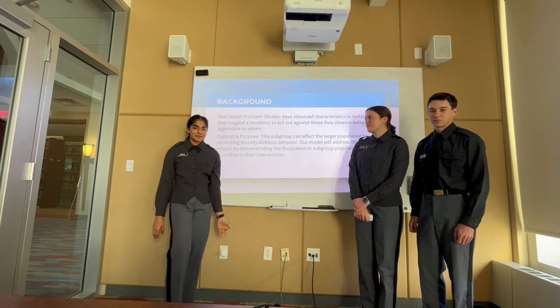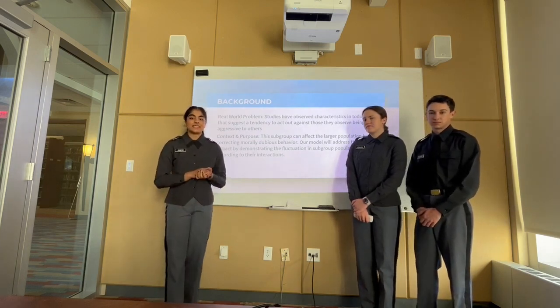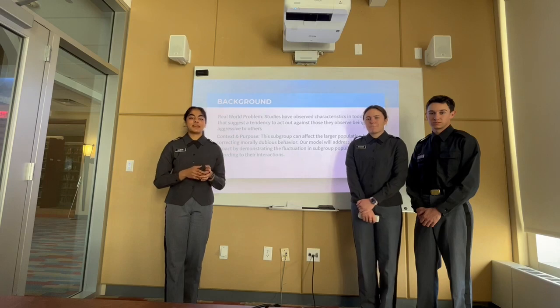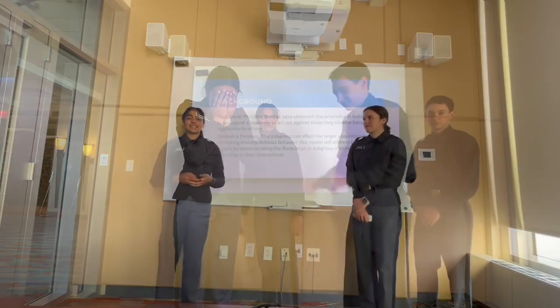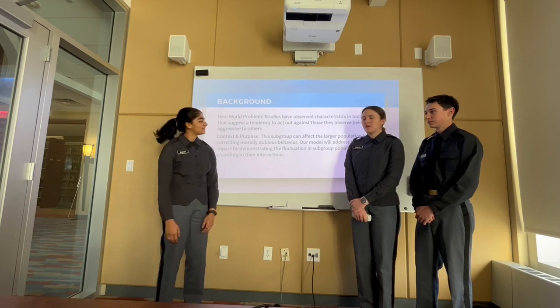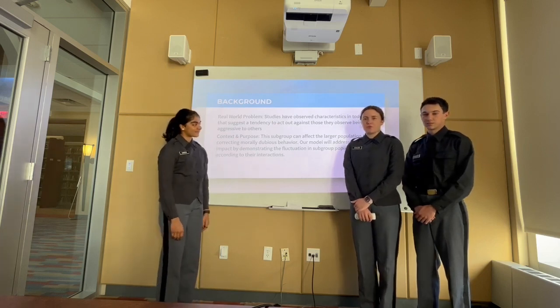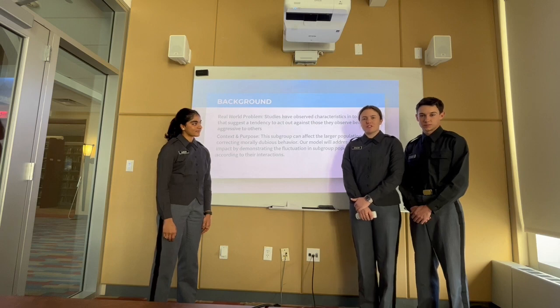Our model and problem are based on a study that we found detailing how a special subgroup of infants are more likely to punish aggressive behavior that they observe in others. The bad population shows aggressive behavior, and the good population stops this behavior. This has implications in society because they carry these behaviors into adulthood. Due to the interactions between the subgroups, these behaviors can also lead to fluctuations in the subgroup populations, especially decreases in what we call the bad population overall.